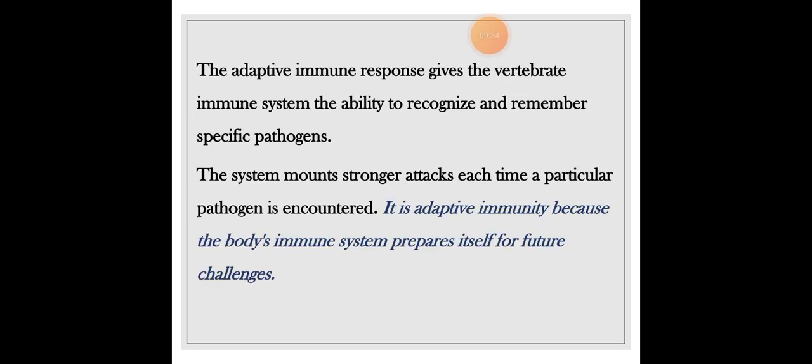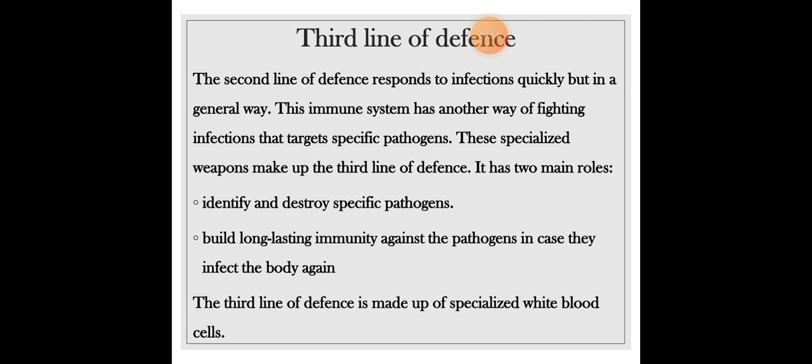The adaptive immune system's responses give the immune system the ability to recognize and remember specific pathogens. The system mounts a stronger attack each time a particular pathogen is encountered. This is adaptive immunity because the body's immune system prepares itself for future challenges. Now then, the second layer of defense responds to infections quickly but in a general way.